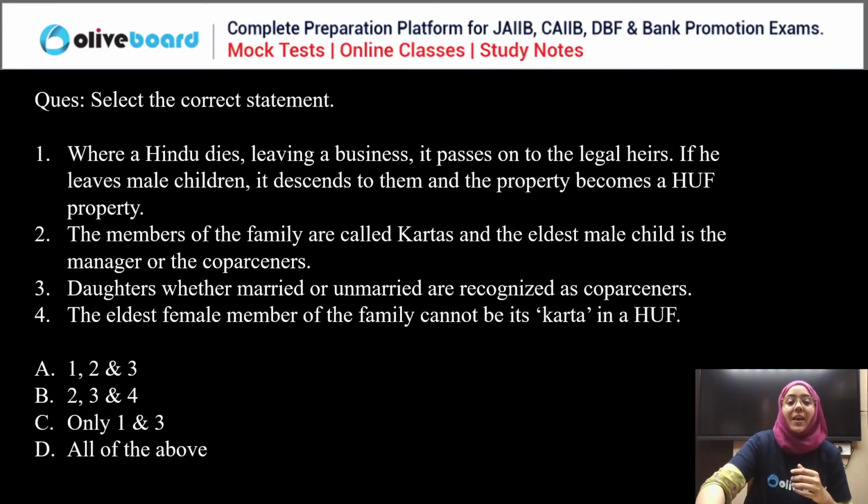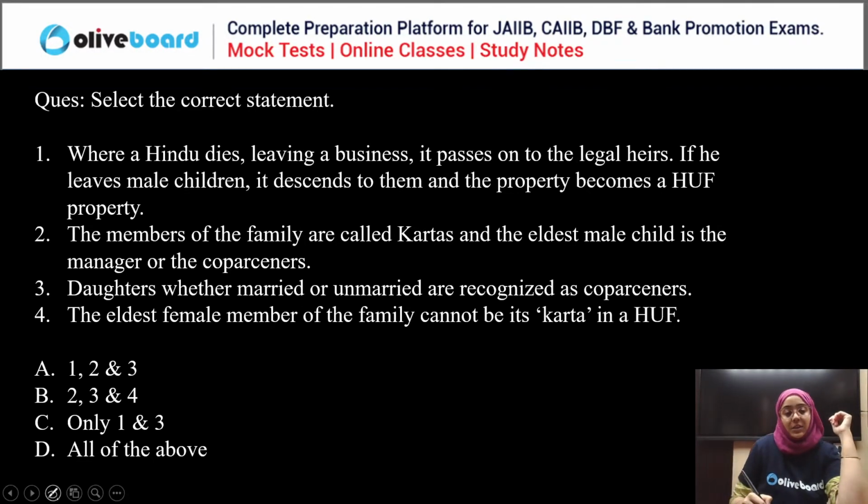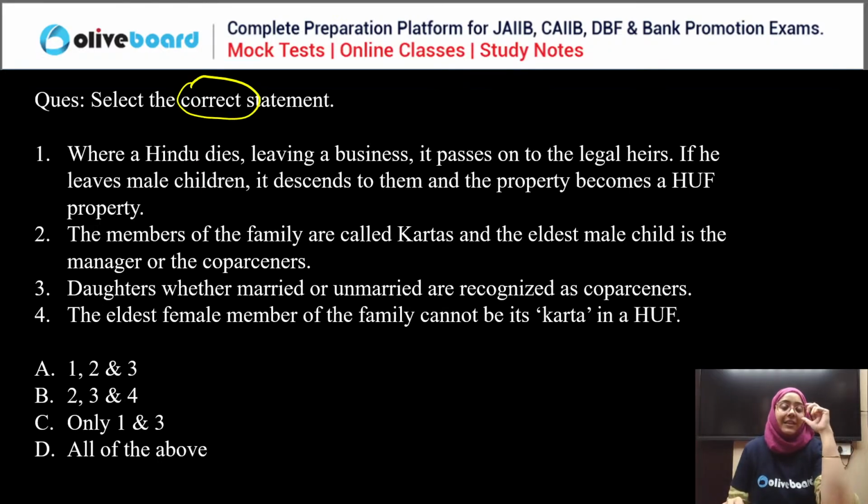So let's start discussing this particular Module A of PPB. The very first question is: you have to select the correct statement here. When a Hindu dies, leaving a business, it passes on to the legal heir. If he leaves male children, it descends to them. The property becomes the Hindu undivided family property.